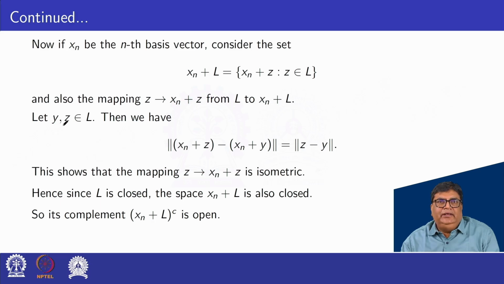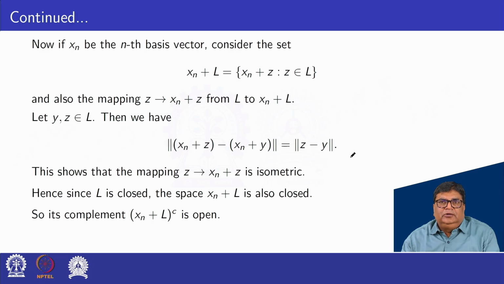Also let y, z belong to L, then we have norm of (xn + z) minus (xn + y) can be written as norm z minus y. This shows that the mapping z to xn + z is isometric.